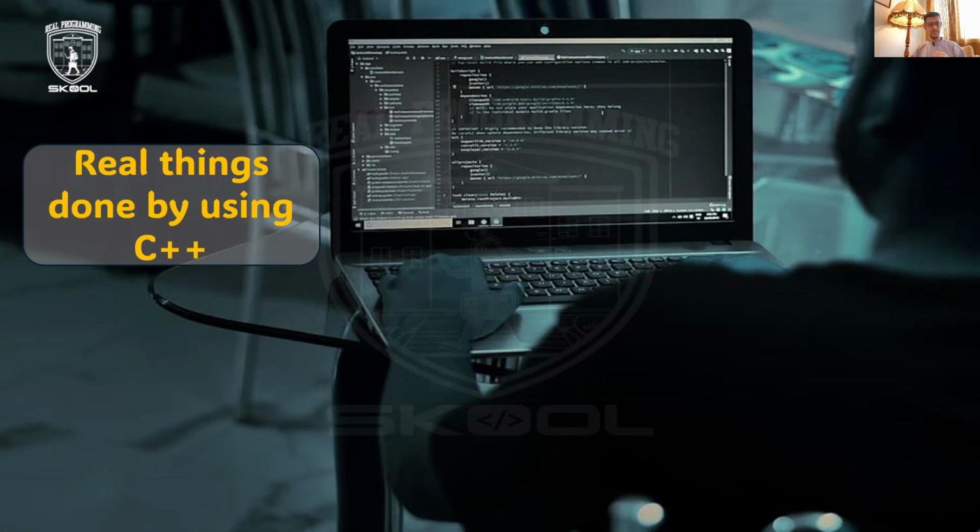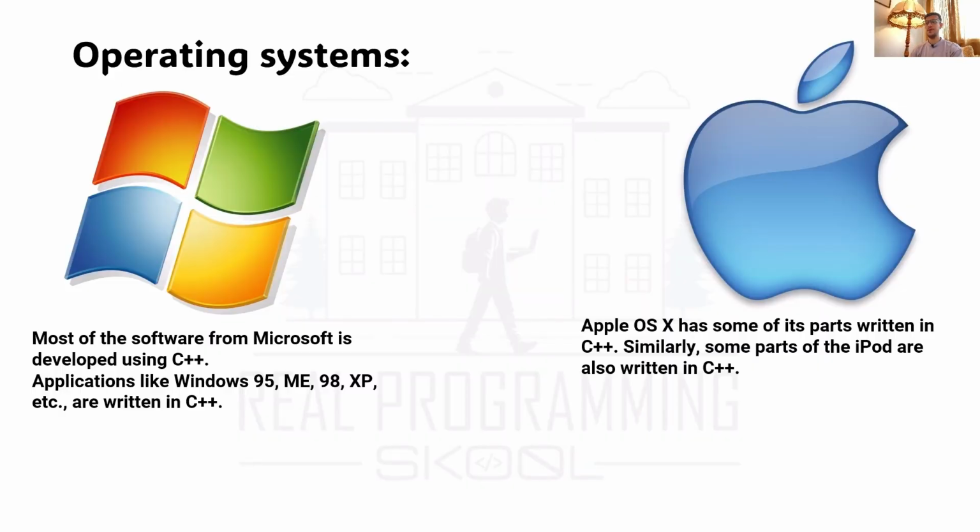Now we will look at things people already do using C++, and things we actually use in our life every day, or not every day, when we want it. Operating systems: most of the software from Microsoft is developed using C++. Software like Windows has 65% to 70% of the users around the world, talking about billions, using Microsoft software. And applications like Windows 95, ME, 98, XP, etc., are written in C++. Look how strong this language is. Operating systems like Windows are written in C++ or using C++.